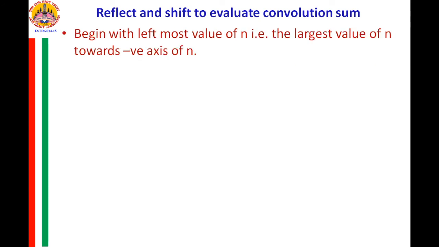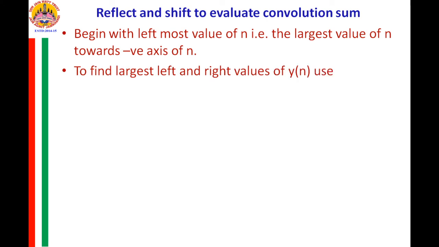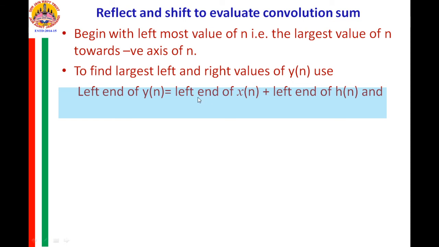Now, to begin with, we have to always start with the leftmost value of n and end with the rightmost value. How to identify this leftmost value of n on the negative axis of n? To obtain this, you find the left end of y of n by adding the left end of x of n and the left end of h of n.